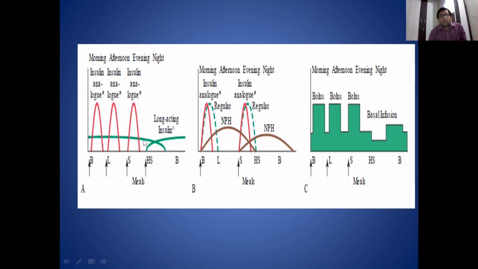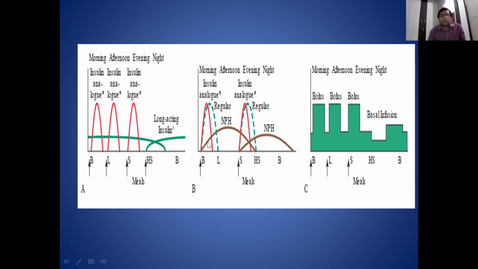And we give basal dose of insulin during the bedtime. This basal dose will maintain basal level of insulin over 24 hours, and these bolus doses will complete the increased insulin requirement during the meals.